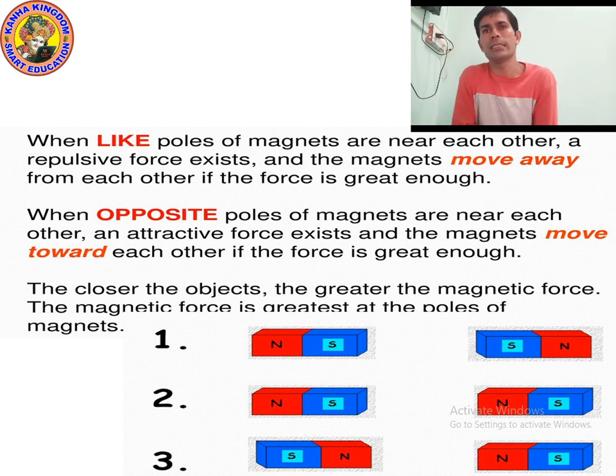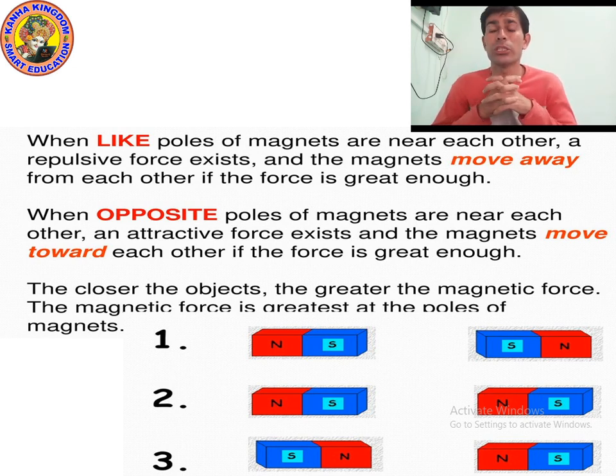I have shown three pictures. In the first picture, you can see the south pole of the first magnet and the south pole of the second magnet towards each other. In the second picture, the south pole of the first magnet and the north pole of the second magnet are near to each other. What will happen if you bring both of them near to each other?